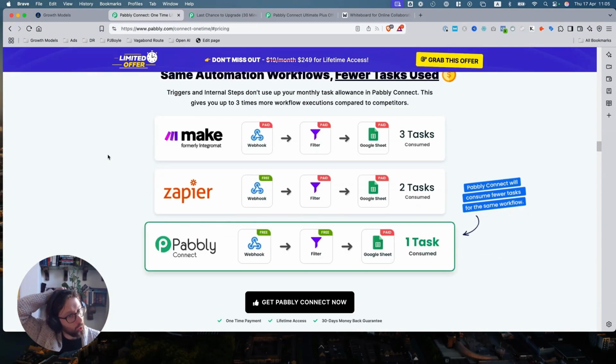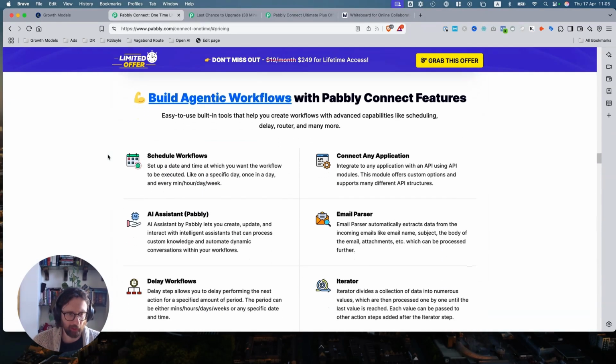I would have thought that they would have called out like, hey, you're using Make or Zaps and you do this and this is what's going to happen. And we do it much cheaper. You're paying too much money would be the problem, but they've buried it a little further down, which obviously is working for them. Schedule, yeah, cool.